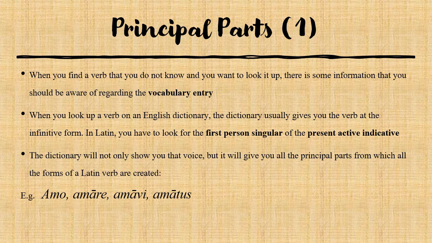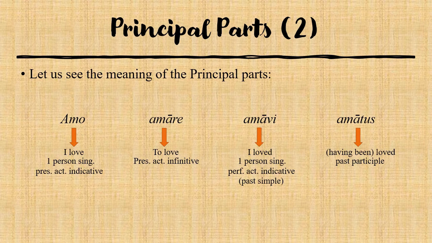Let's analyze all of them. So first of all, let's analyze the meaning of the principal parts. As we said, amo is the first person singular of the present active indicative. Therefore, it will be translated with I love. The second one, amare, is the infinitive form, so to love.